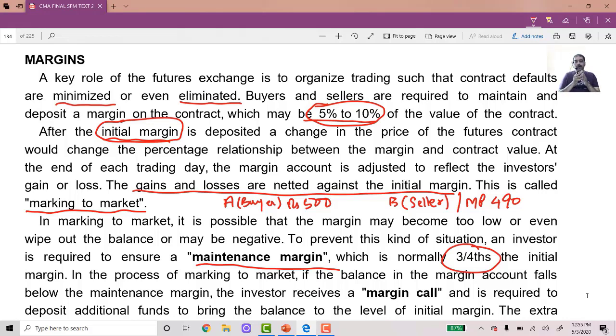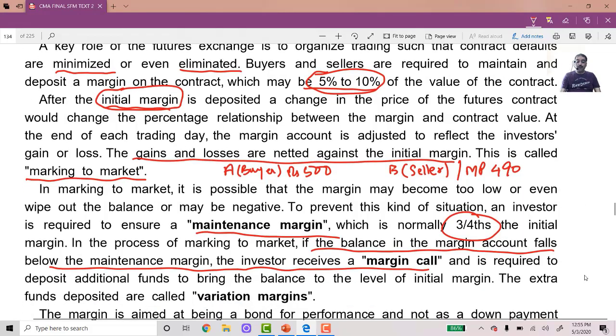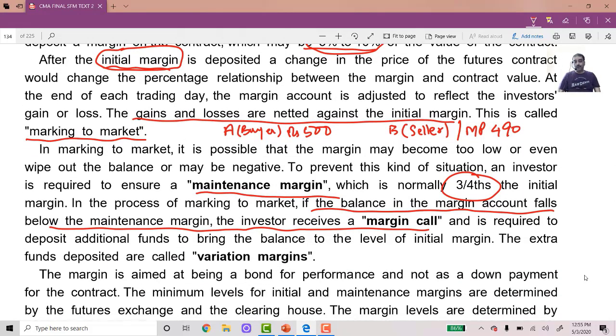If it is 7,500, that means as soon as the balance touches 7,500 or goes below 7,500 the first time, then if the balance in the margin account falls below the maintenance margin, the investor receives a margin call. So he will receive a margin call and he will be required to deposit additional funds. He will be asked to bring in additional funds.